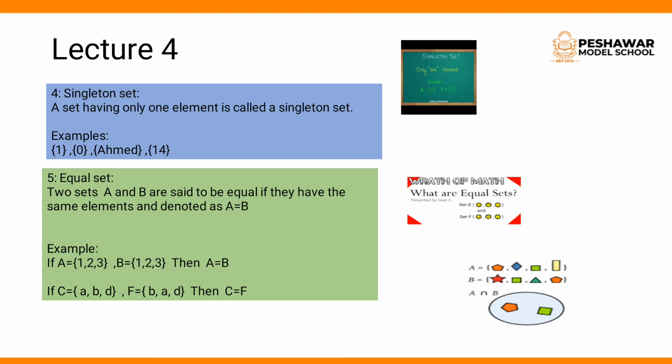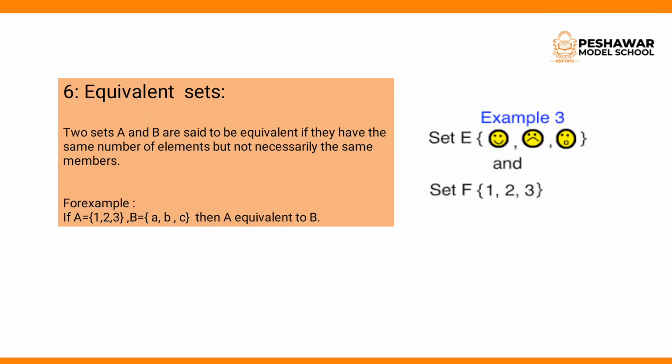Okay, an example: you have set E, in which you have been given some faces. If you look at the picture of the example, you have been given some faces in E, and in F you have also been given those faces, but their order is changed. So it is an equal set. Next you have some shapes. In set A you have been given some shapes, and in set B you have also been given some shapes. These are the same. A = B.